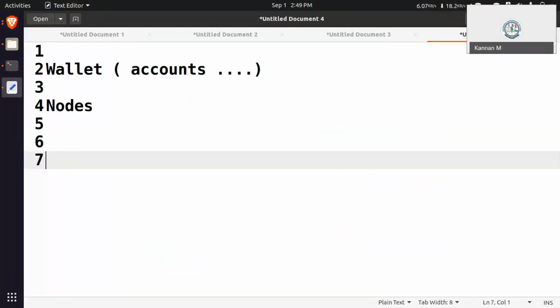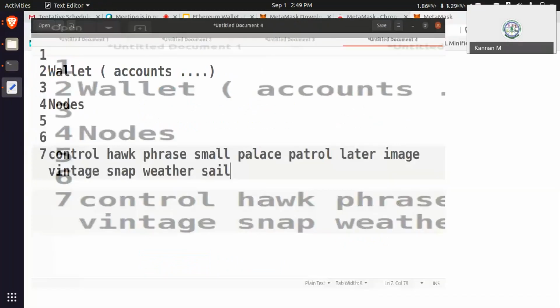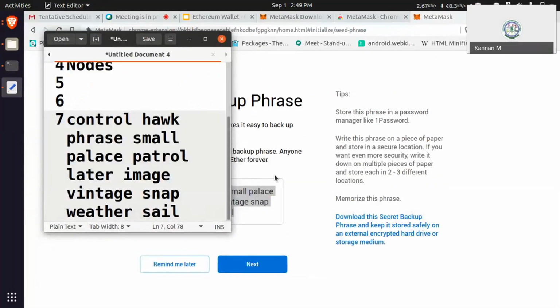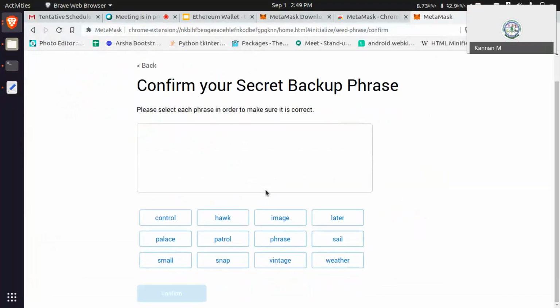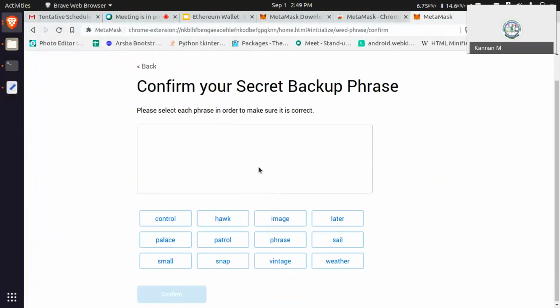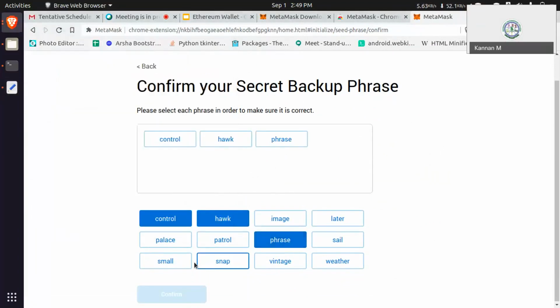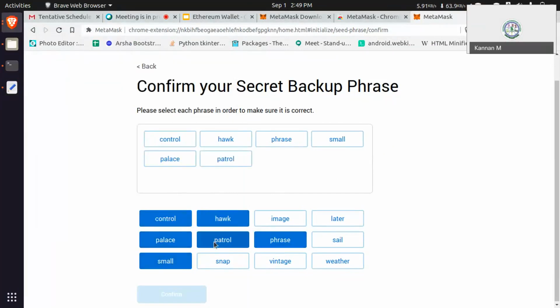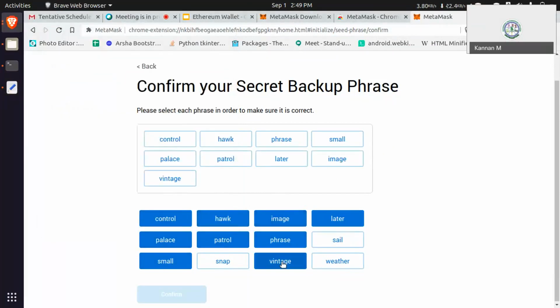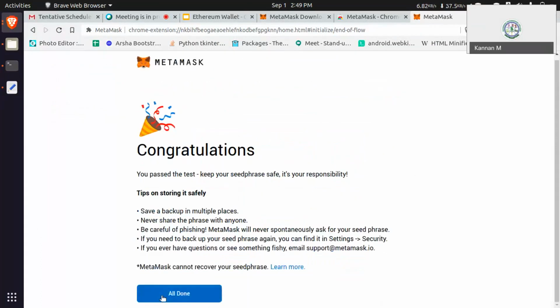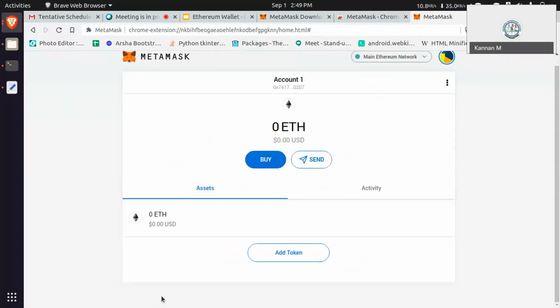Just keep it somewhere in your notes. Then next, it will ask again for confirmation. Let's confirm it. Your wallet is created. Just try to finish up to this.